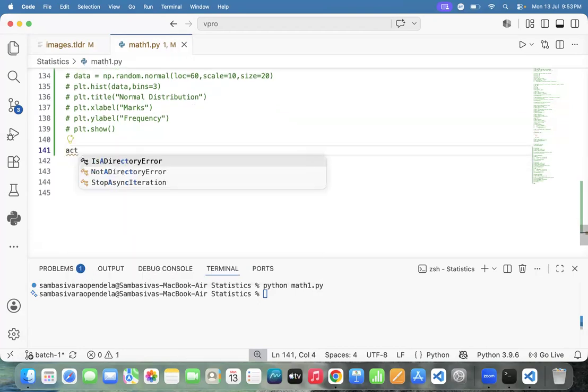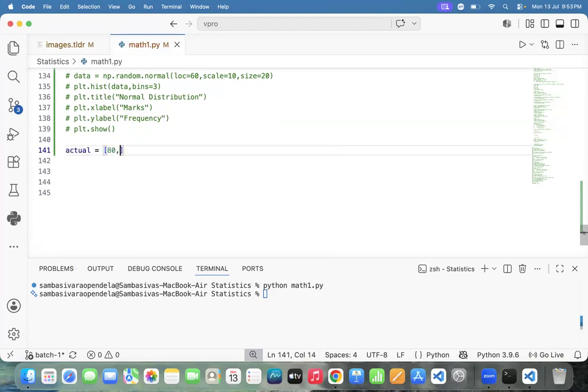For example, here, can I take the actual values? What are the actual values we need to take? 80 marks. Next one, 70 marks. Next one is 90 marks. As random values I'm taking, team.